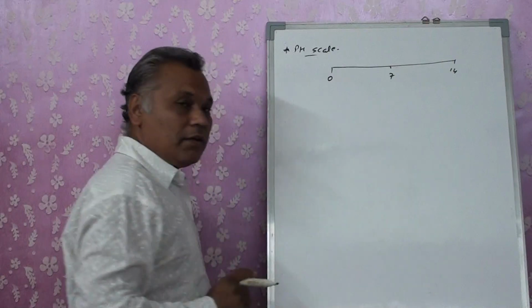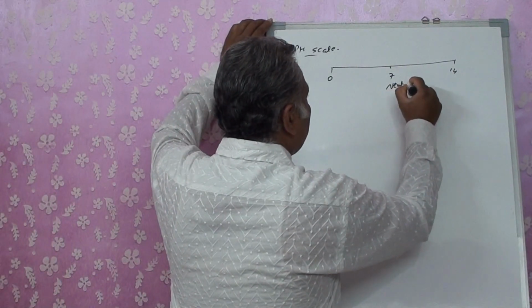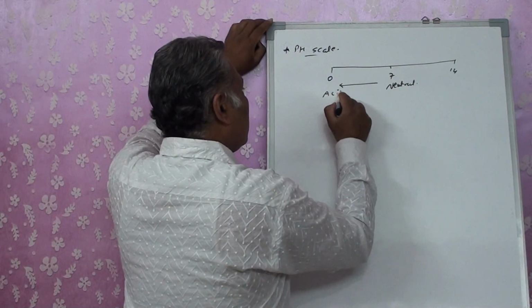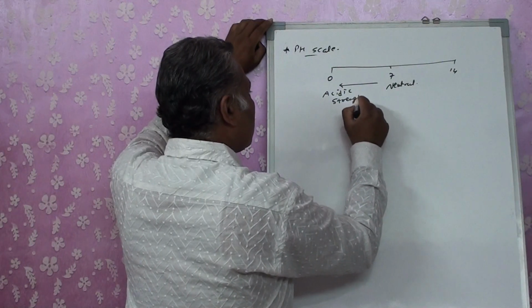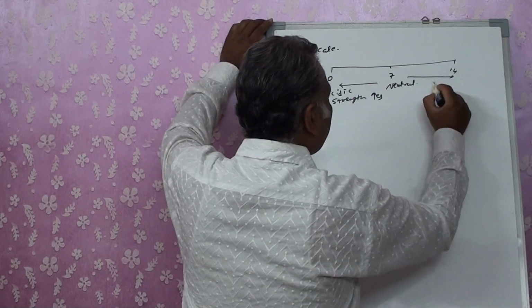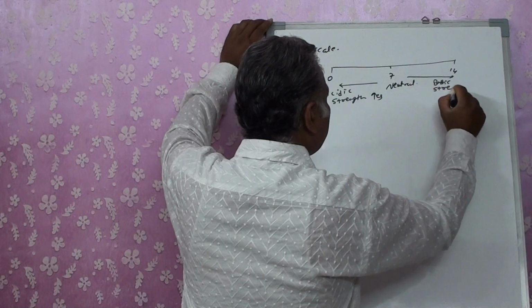At 7, it's neutral. As we move to the left, acidic strength increases. When we move to the right side, basic strength increases.